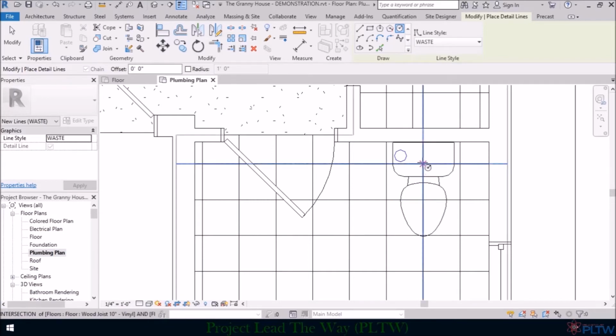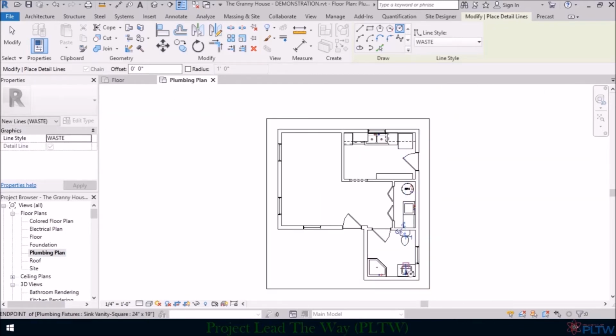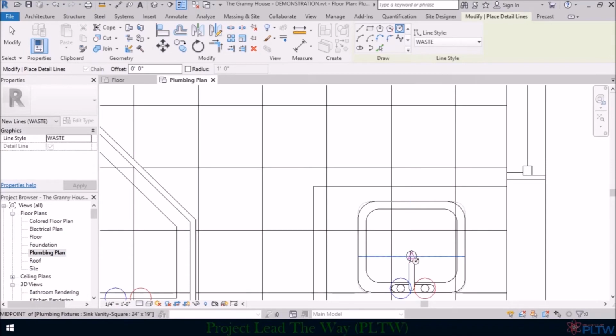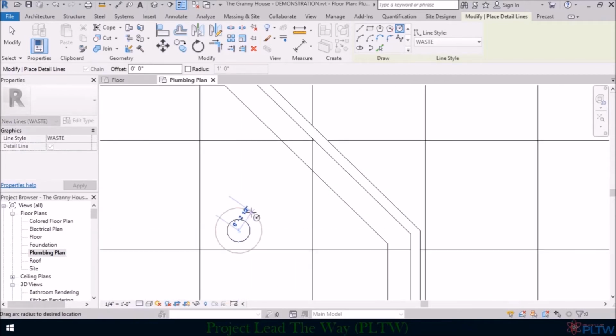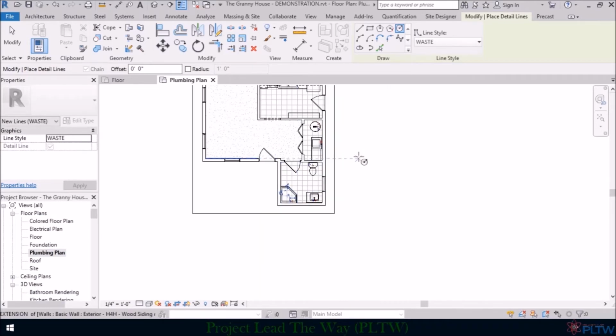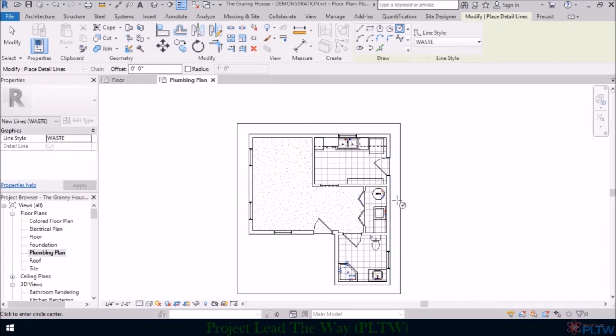So again, each toilet is a little bit different when you buy them, so we don't have to be exact, but we'll just put the drain line right here. And then we're going to put a circle for the drain for the sink here. And then we're going to put a 2-inch circle for the drain of the shower right here. Now we have all of our circles for any hot water line, cold water line, or anywhere we have a drain for our waste lines.